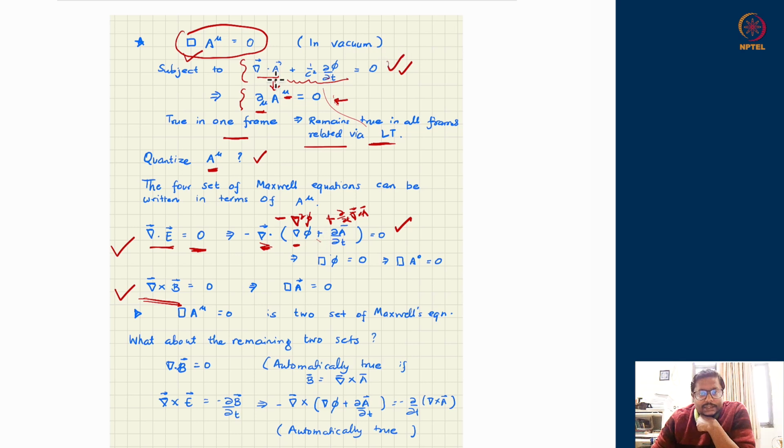So that's why I have taken the divergence inside, and then I have used the gauge condition. The gauge condition is that the divergence of A is minus 1 over c square times the temporal derivative of the scalar field. That makes the temporal derivative of the divergence of A equal to minus 1 over c square times the double derivative of the scalar field with respect to time.